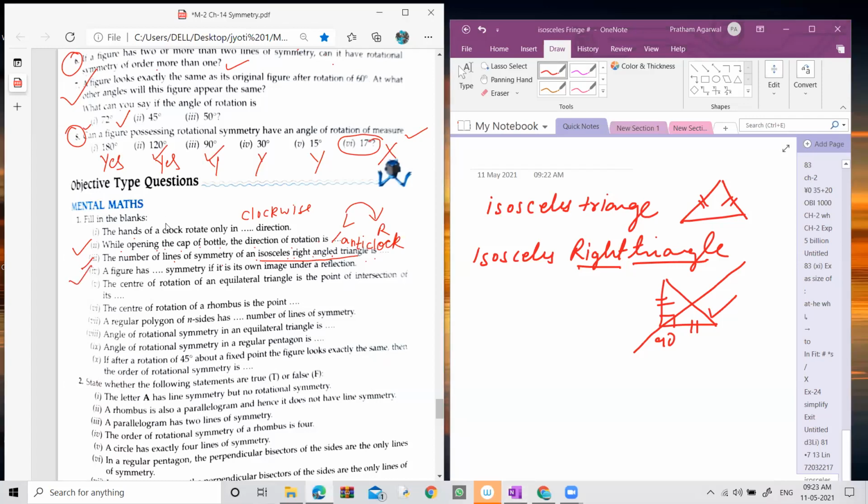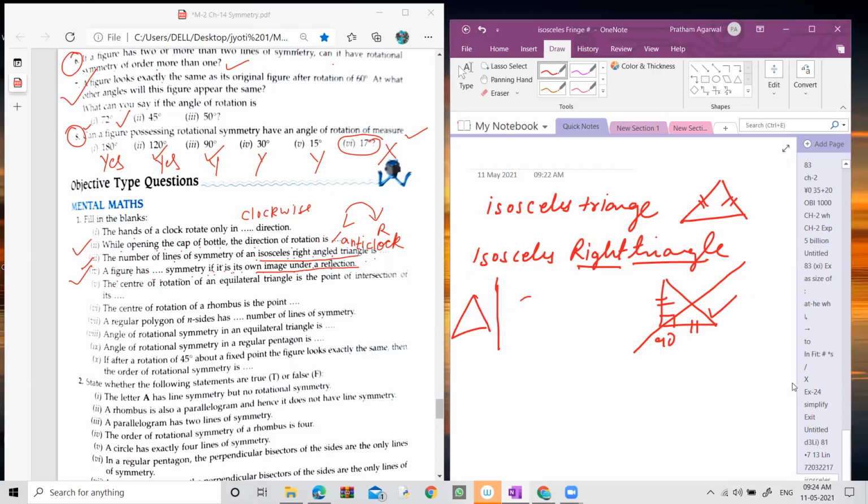Now let's come to the fourth part. A figure has dash symmetry if it is its own image under a reflection. A figure has which type of symmetry? Reflection. Yes, Vyom, your answer is correct. When does reflection happen? When there is a mirror image. Image under reflection means there is a line of symmetry. A figure has a line of symmetry.